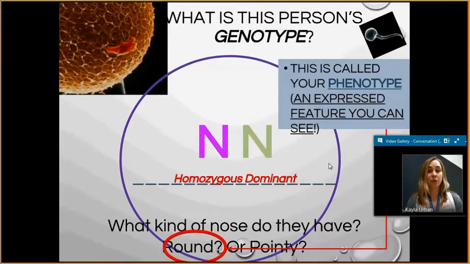So the genotype is what's written in your genes. It's the letters that are written in your genes. The phenotype is your physical feature. What does it look like? So how is it expressed? What kind of nose do they have? We're still talking about nose traits here. If it's capital N, and round nose is dominant to pointy nose, then they have a round nose.